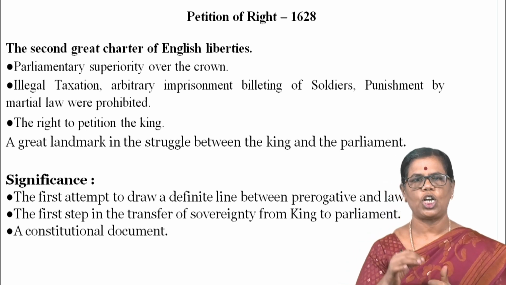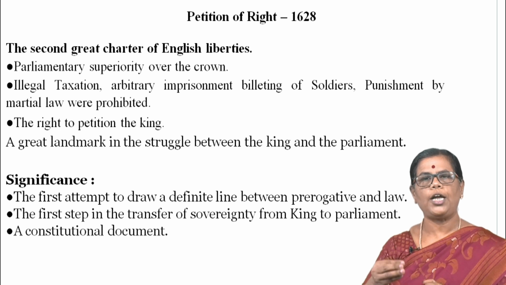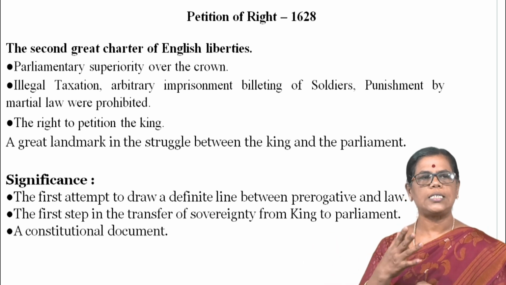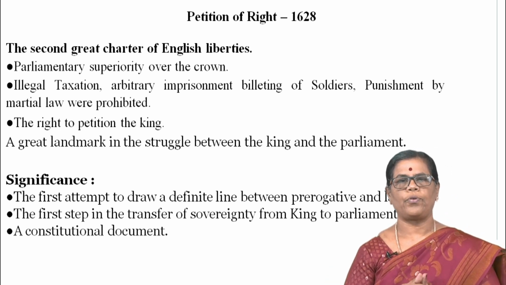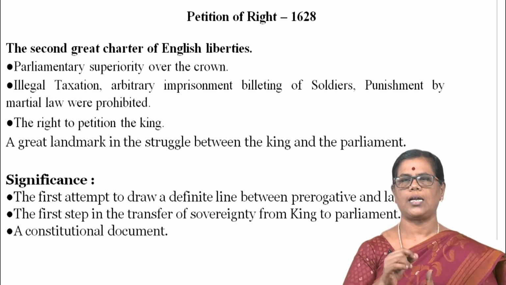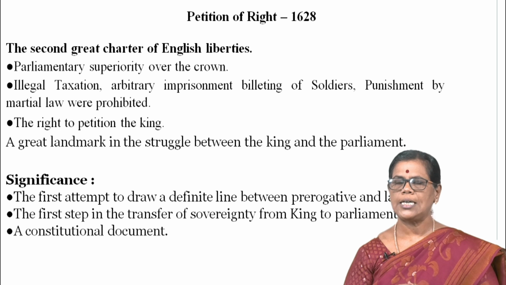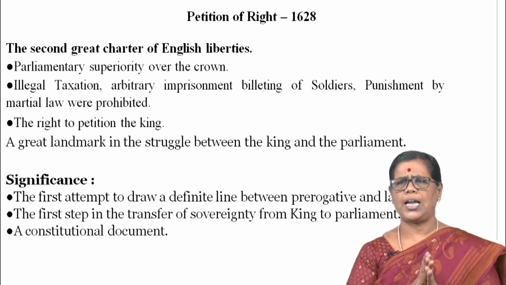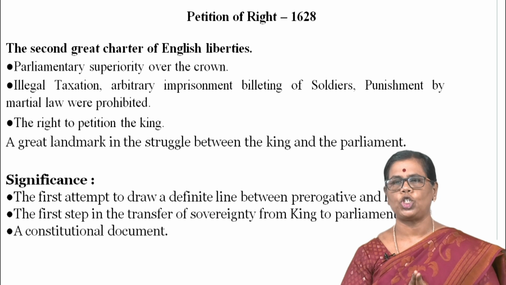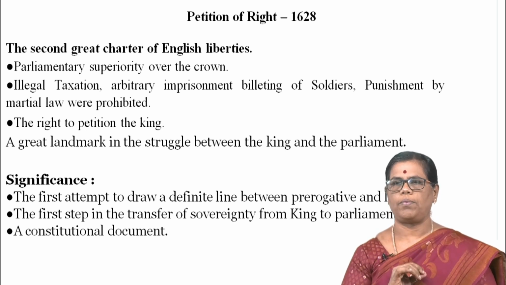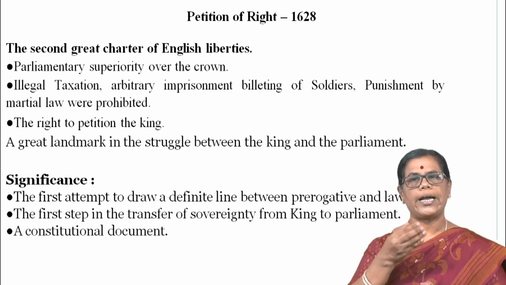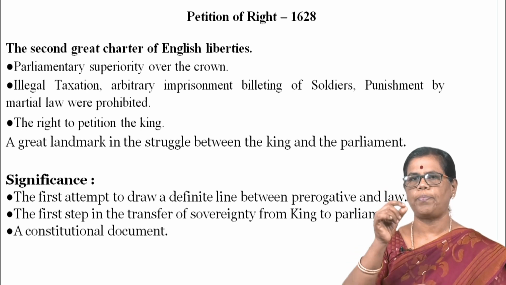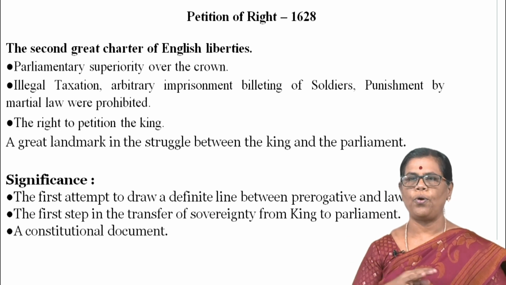So this right, the Petition of Right, gives the people the right to petition the king. So this is a great landmark in the struggle between the king and the parliament. So let us see the significance of the Petition of Right. What was the important significant matter in this Petition of Right? This is the first attempt to draw a definite line between prerogative and law. According to the English constitution, the king had some privileges, that means prerogative. And the law.